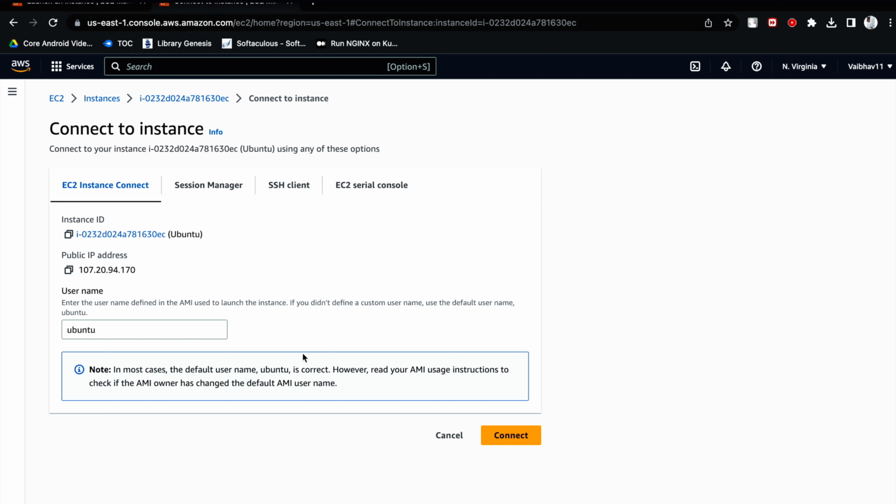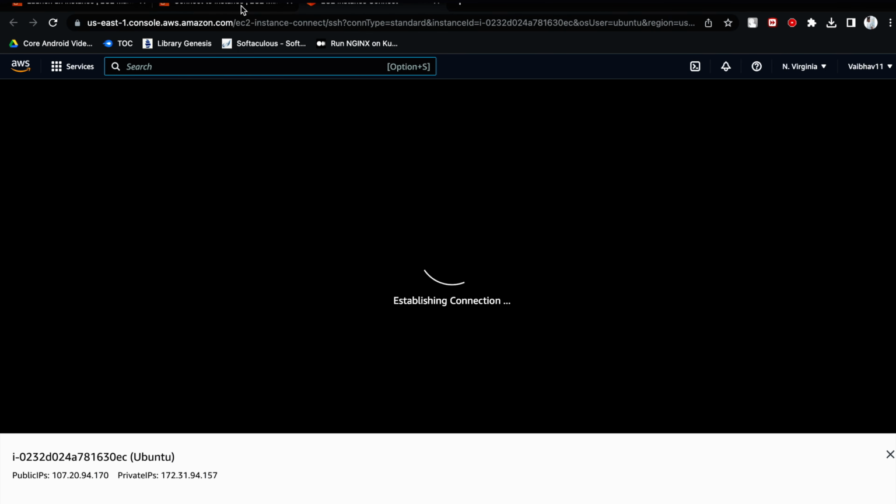So now if you have not enabled the port 22, you will not get this option, so make sure you are selecting that. So once you are here, you can click on this connect and you can directly connect from here.